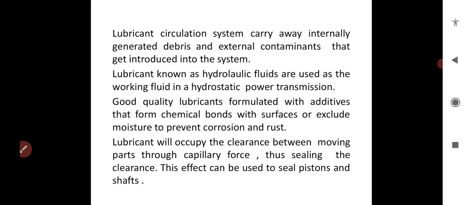I already explained what is rusting of iron. It prevents corrosion and rusting. Also the lubricant will occupy the clearance between moving parts through capillary force, thus sealing the clearance. This can be used to seal pistons and stops. This can also be used in piston cylinders in heat generated systems.